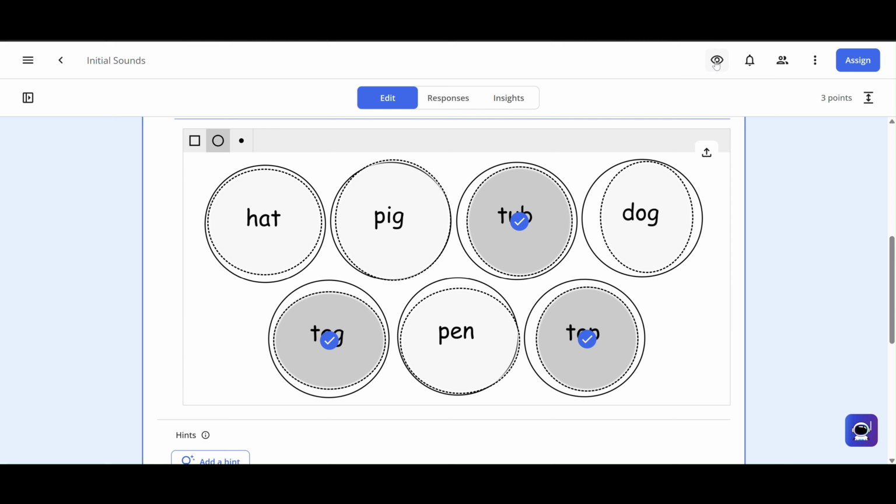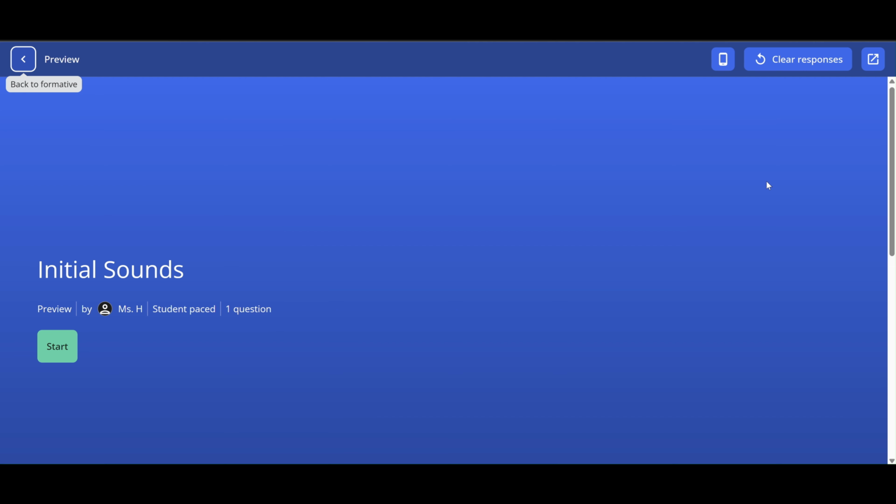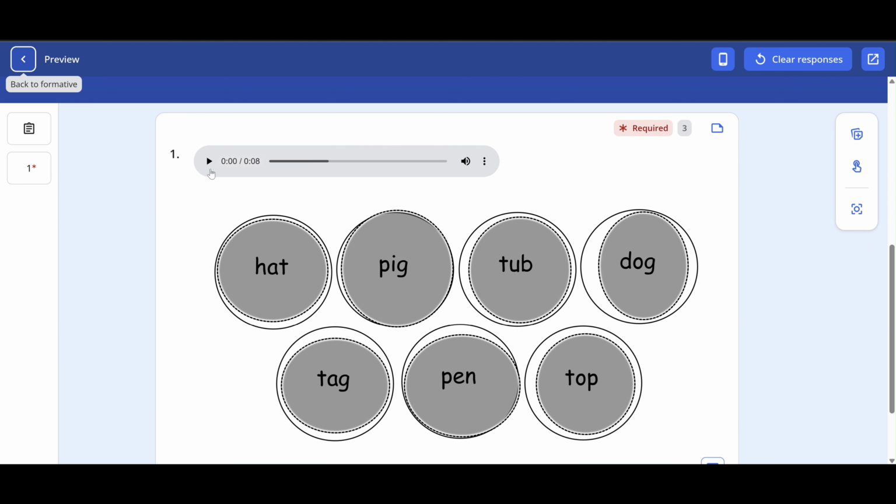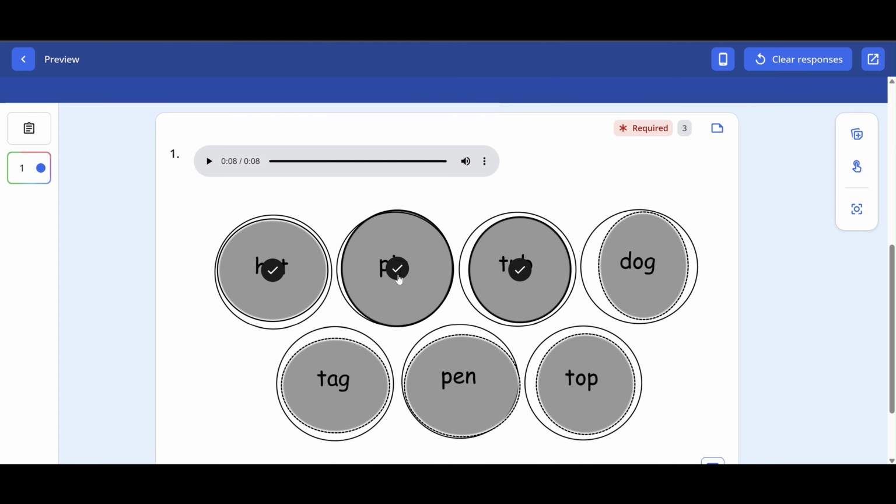And then the student view. Choose all the words that have an initial sound of t. So then the students can go through and select the words they want. If they decide that one of them was selected incorrectly, they can just click on it again. The check mark will disappear.